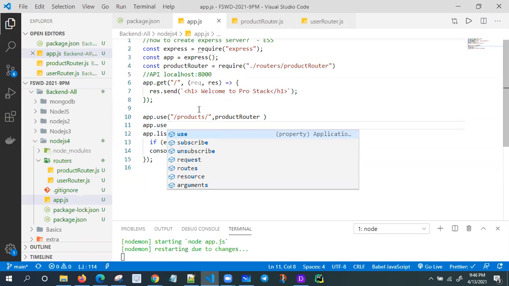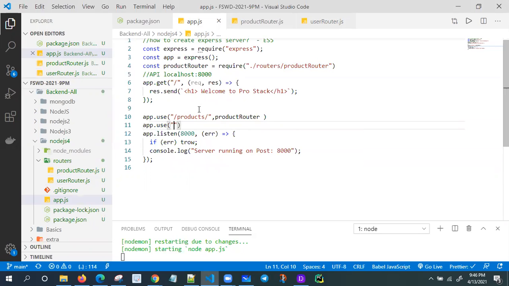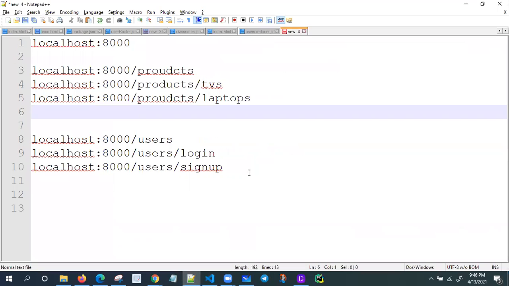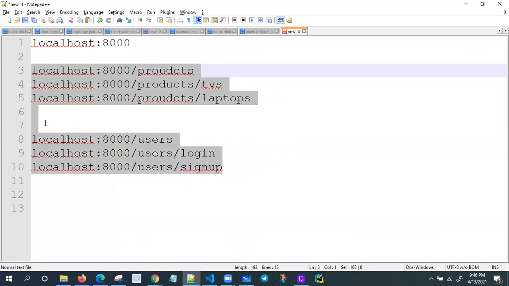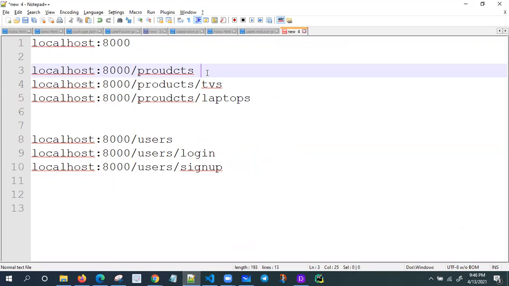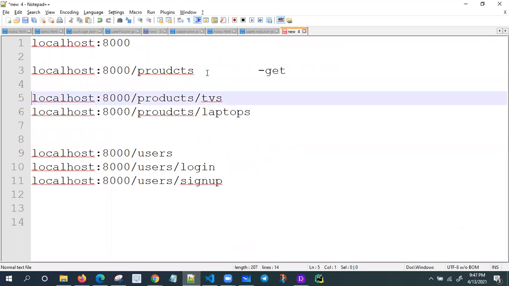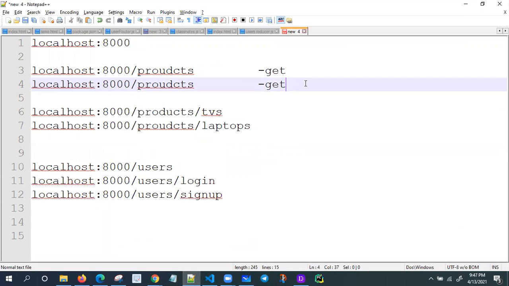So what happened now? If anyone requests slash users related routes... Narasimha, why are you writing that URL every time? Is it different every time? No, just because I want to show it. This is a get request, maybe the same URL, might be a post also, but the method is different.